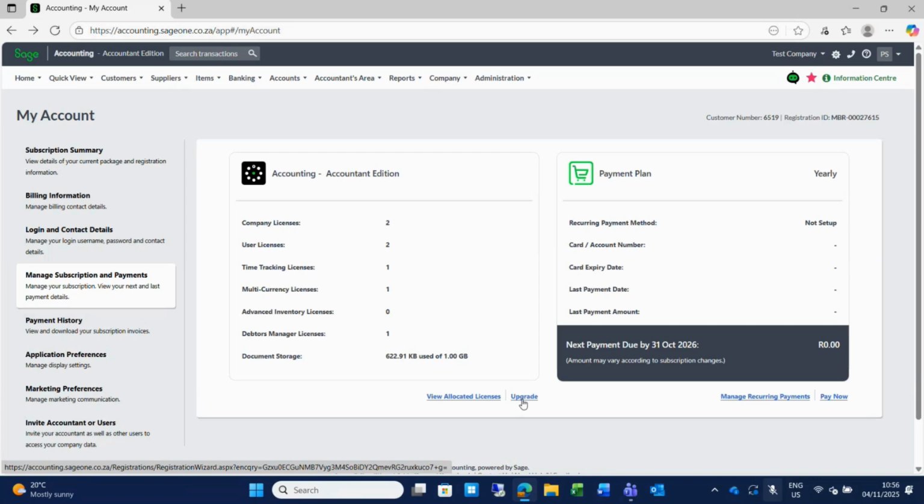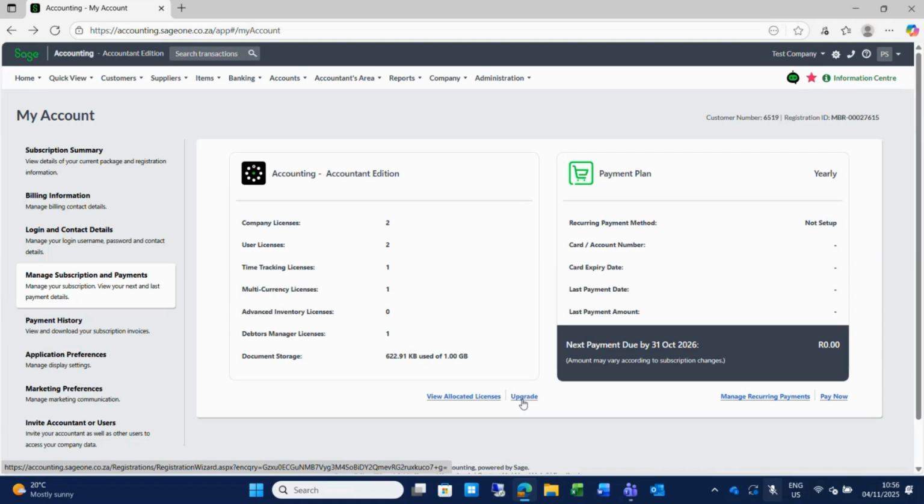Now, additional modules is time tracking. If you need to capture time sheets, you can make use of the time tracking module. We have multi-currency, which is very nice because it's automatically updating your foreign exchange amount because it's an online system. And the nice thing about the multi-currency is that you can link it per company. You don't have to pay for multi-currency for all companies if you only use it in one company.